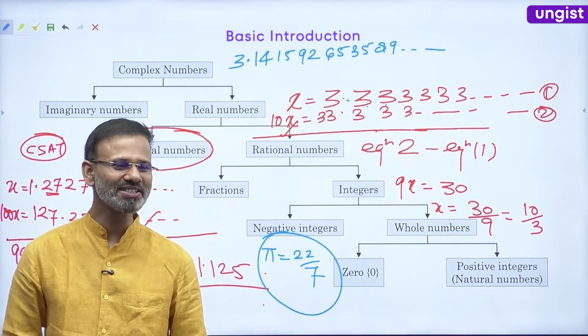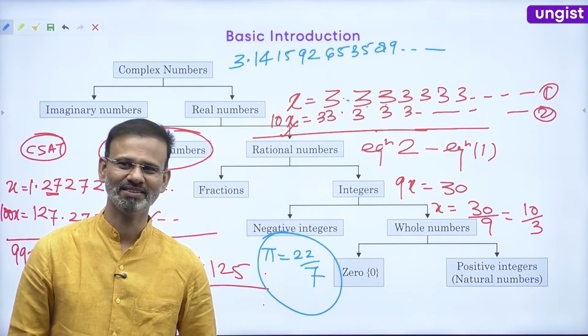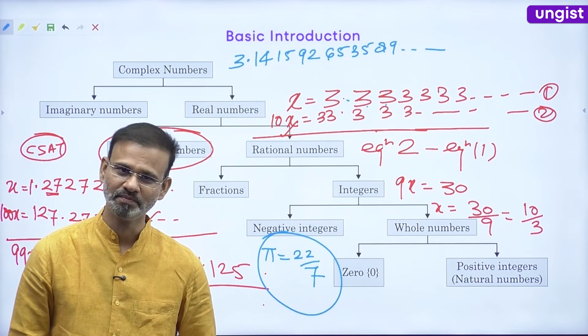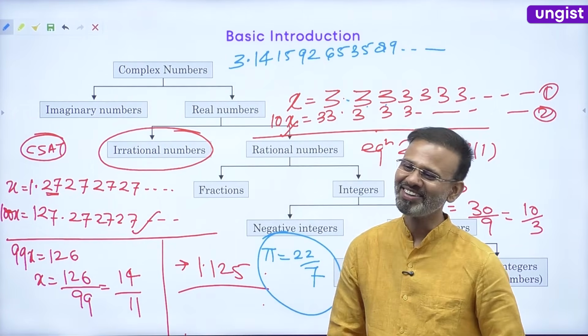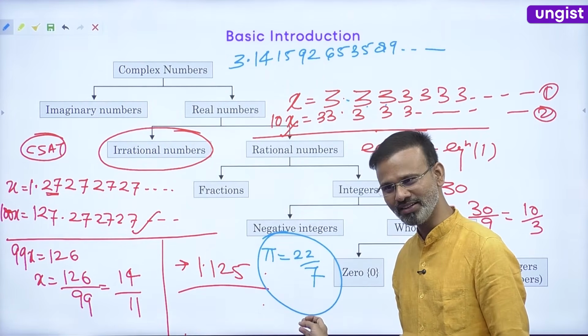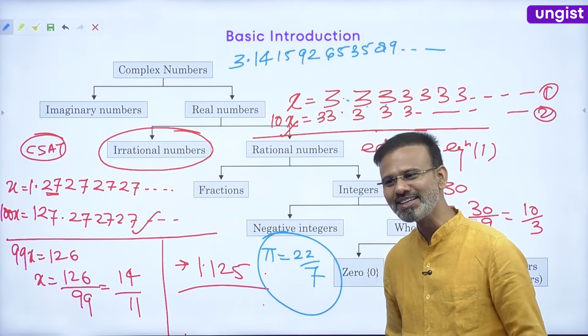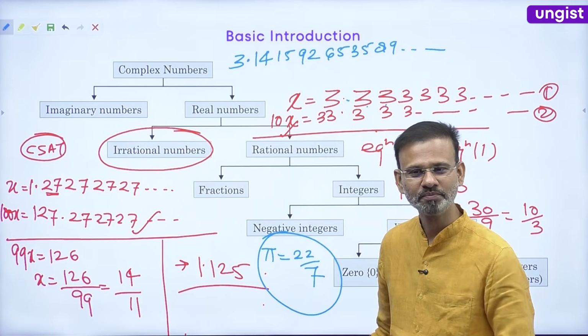Then why is it an irrational number, guys? I am asking, this is written in p by q form, so why is pi irrational?